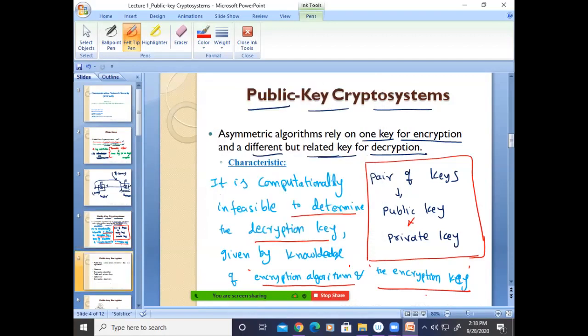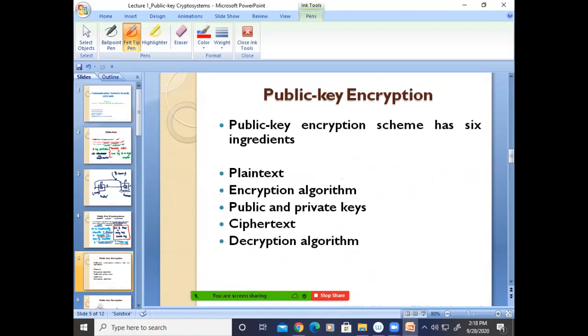Now we'll go further. When we see the block diagram of public key encryption, it consists of six ingredients. Some of them we already know: plain text, encryption algorithm, ciphertext, decryption algorithm. What is the plain text? It's nothing but the message coming from the source, in readable format, correct?